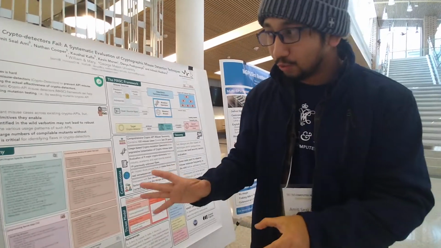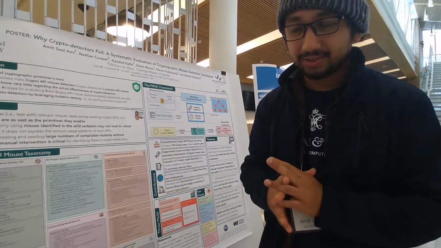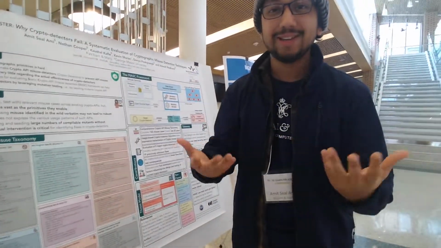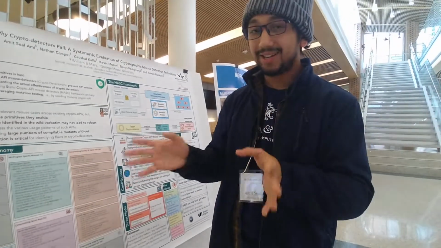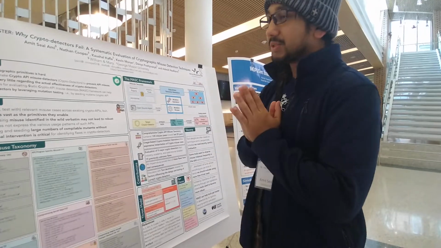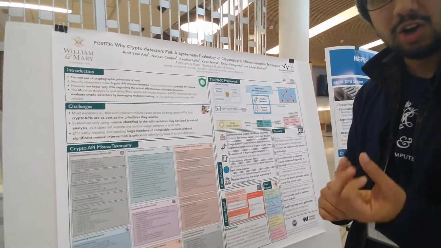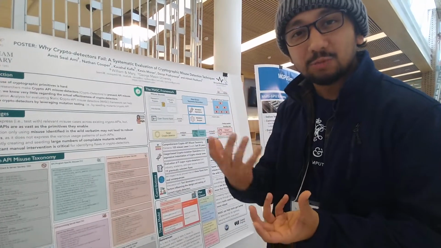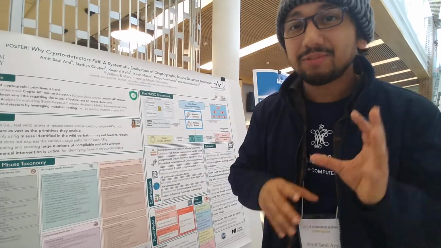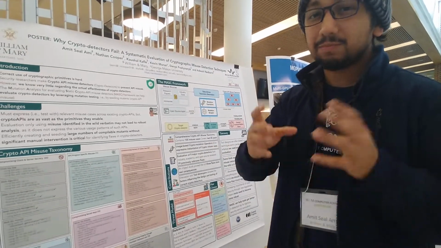Now that we know what cryptographic API misuse means, we can simply create a benchmark. Yes, but that is not going to be useful again because that can be gamed really easily. Any tool can be fooled really easily, or any tool can actually fool the benchmark really easily. So that's where the mutation comes in. What we do is we create mutation operators that can mutate the cryptographic API misuse. That is, they create different variations of the same misuse so that they look different but behave the same way.